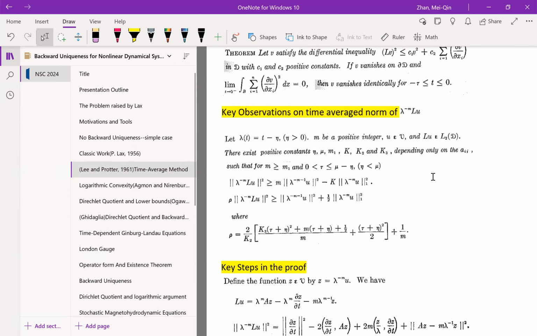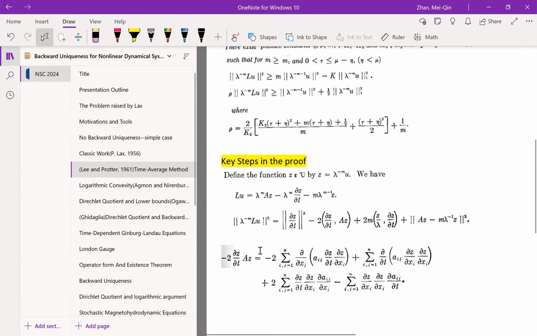And then they prove that there are two key inequalities for the L2 norm of lambda to the negative power m Lu. From there, they introduce a new function z equal to lambda to the power m of u, so you can think of it as a time average of u, and they arrive at that conclusion.